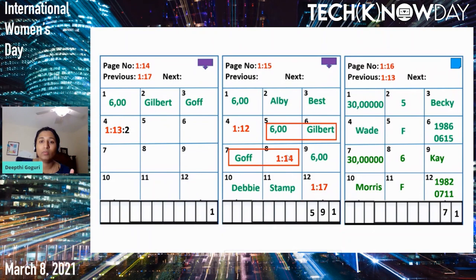Because the first name K will come after Gilbert, so any value greater than Gilbert will have to go to page number 14. Page number 14 luckily is in the memory, so let's update K Morris inside page number 14 of the index.